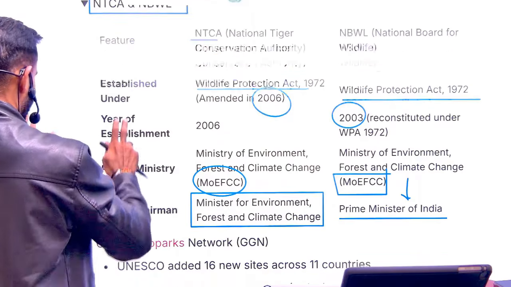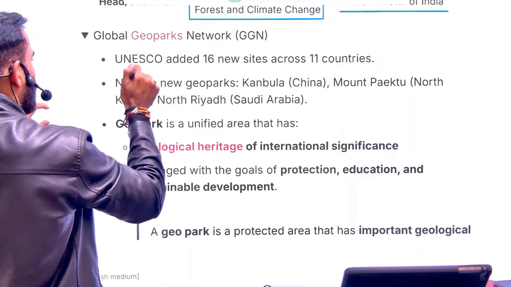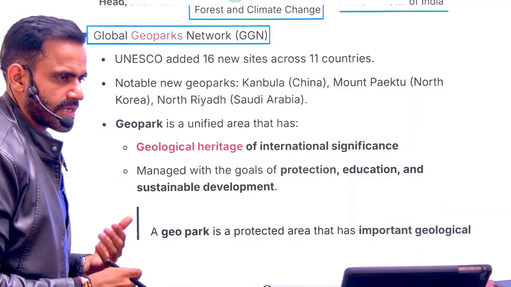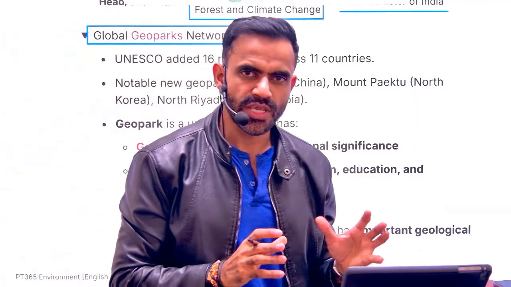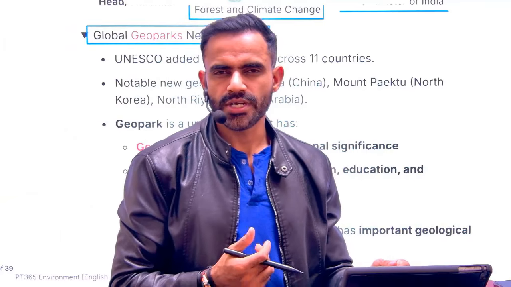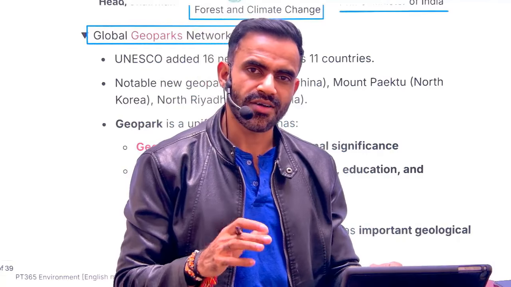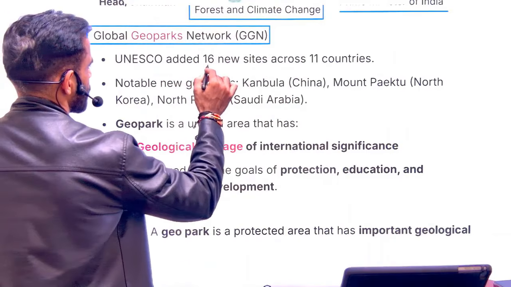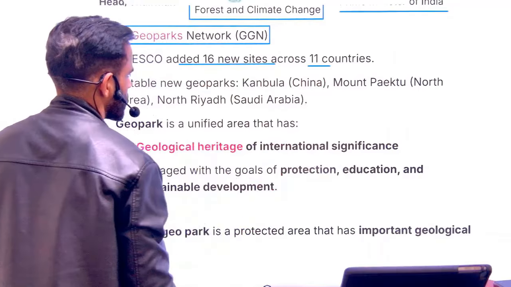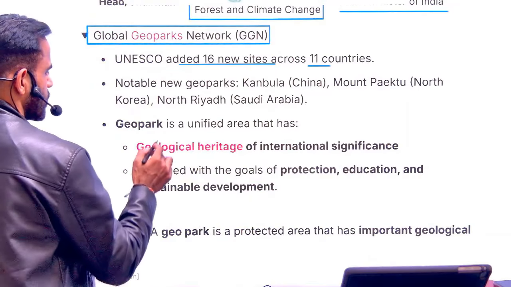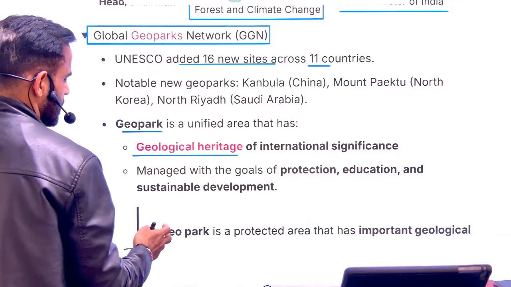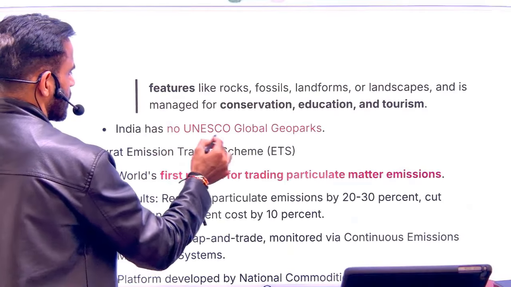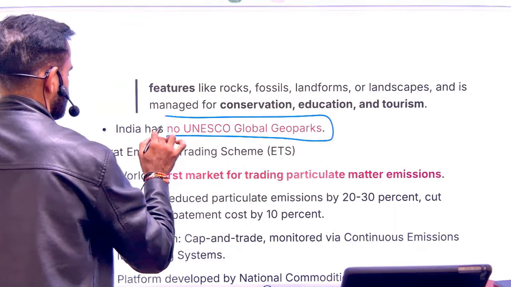Next is Global Geopark Network. What are geoparks? Understand, geoparks are those areas which have a unique geographical landscape. So it is an initiative of UNESCO. As of now, in our country, there are no global geopark sites. So recently it was in news because 16 new sites across different countries were added. What is a geopark? It is a geological heritage. Now, please remember that India does not have any UNESCO Global Geopark.